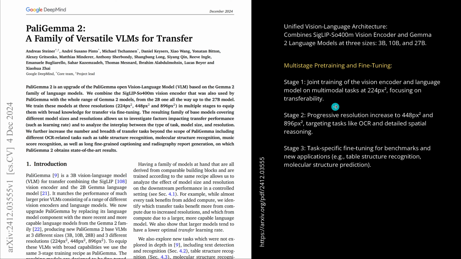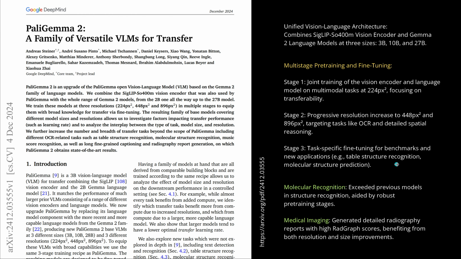Stage 2 progressively increases the resolution to 448 and then almost 900 pixels, targeting tasks like OCR and detailed spatial reasoning. And then we have task-specific fine-tuning for benchmarks and new applications, for example, molecular structure prediction. And now you see why this model is so important for science. Google tried to optimize the model for further fine-tuning for molecular recognition or medical imaging. So these are now highly oriented vision language models.